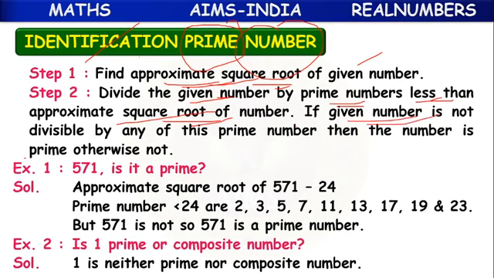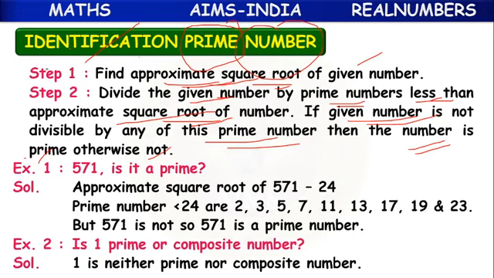If the given number is not divisible by any of these prime numbers, then the number is prime. Otherwise, not. We have to take prime numbers.